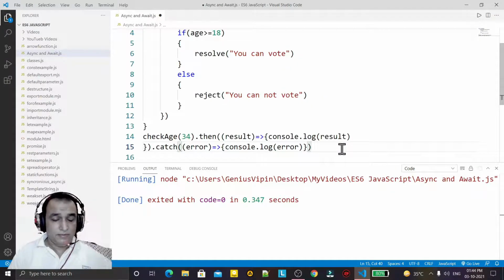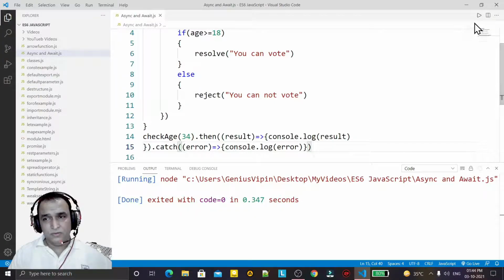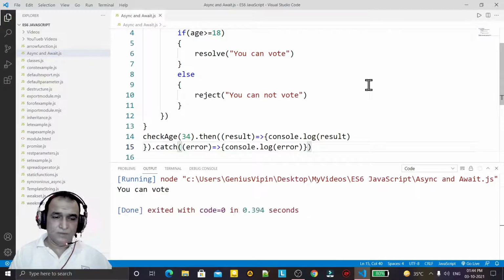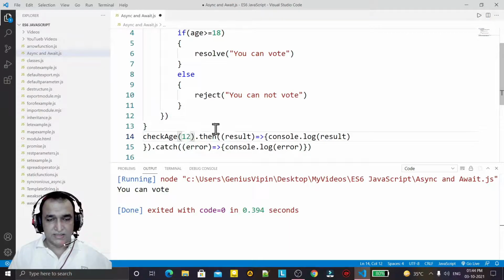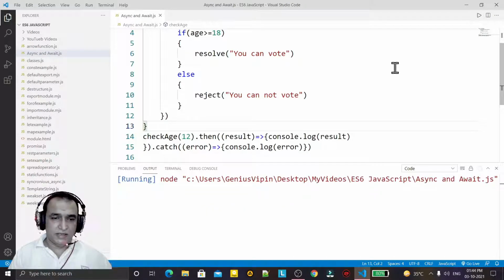It is a normal way to use promises. You see, if I give here an age less than 18 and I try to execute, it will generate an error, you cannot vote.